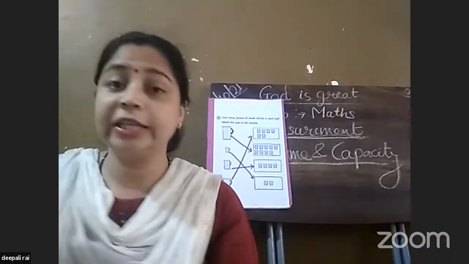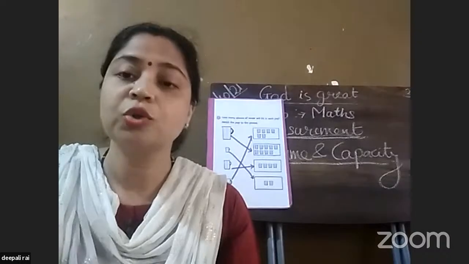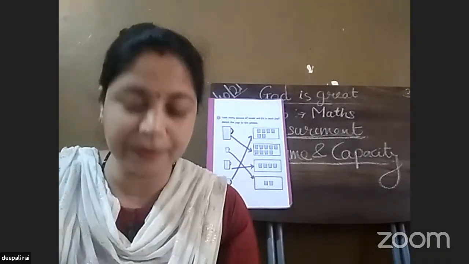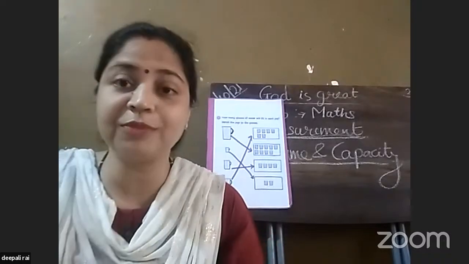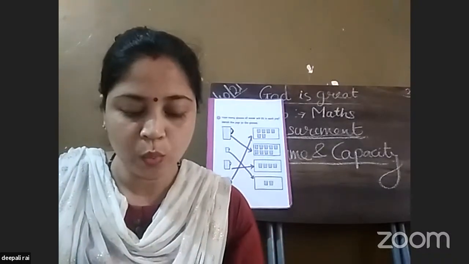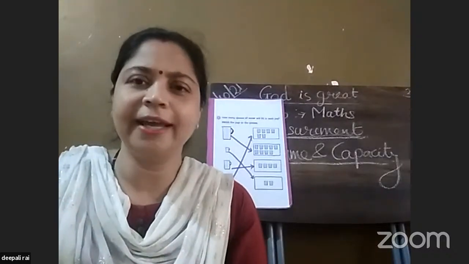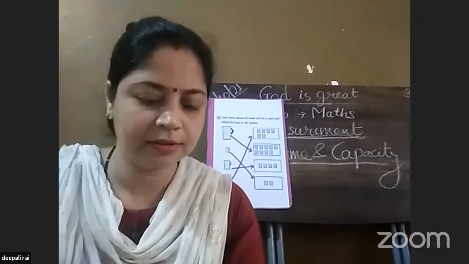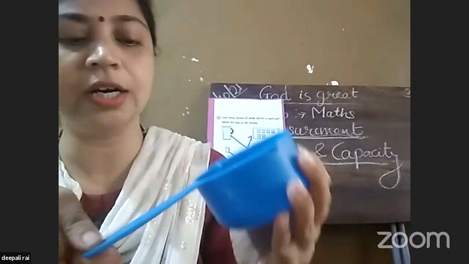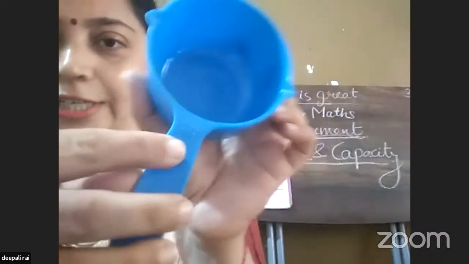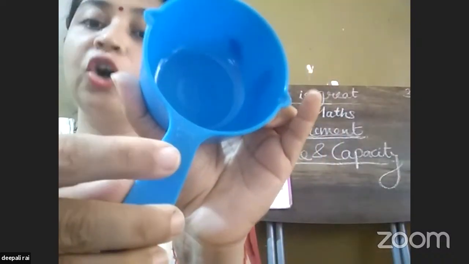Okay. In the same way, we have measuring cups also. So always we should use the cup according to the measurement which is given to us. If I'm telling you to use one cup of 250 ml, let me take any of these. See, all these are cups. Quantities are written here: 250, 100, 100 ml.